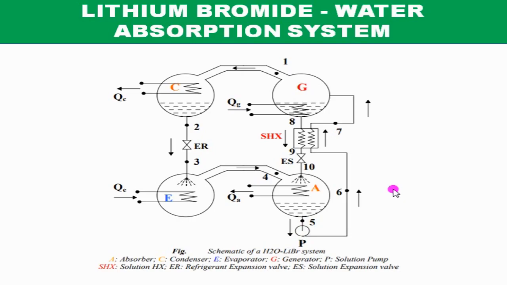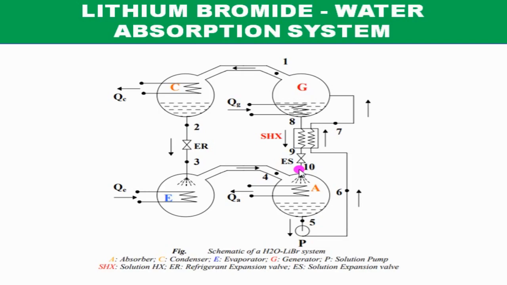Now let's discuss the working principle of lithium bromide and water absorption system. Let's begin at this point, which is the exit of the evaporator. At the exit of the evaporator, as you know, you have low pressure, low temperature refrigerant vapor. This low pressure, low temperature refrigerant vapor enters into an absorber where it comes in contact with a strong solution. This strong solution is coming from this generator. Again, you have to remember one important point.